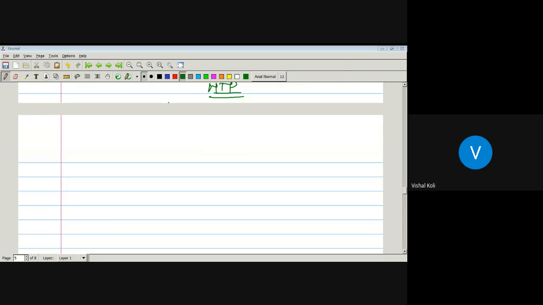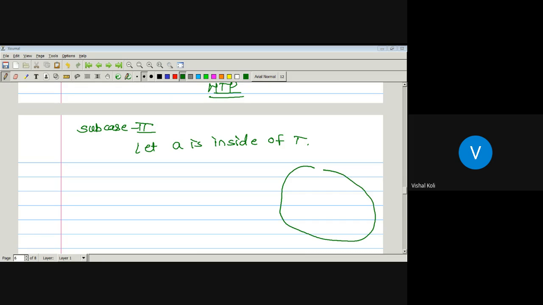So let us consider a third case, or subcase, as we have taken subcase 1 and subcase 2. Let A be inside of this region, then A must be in between this triangle.